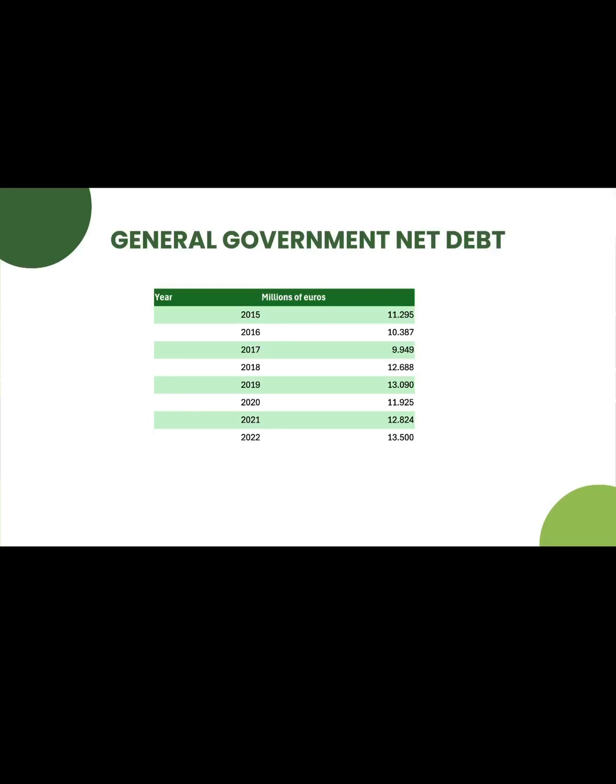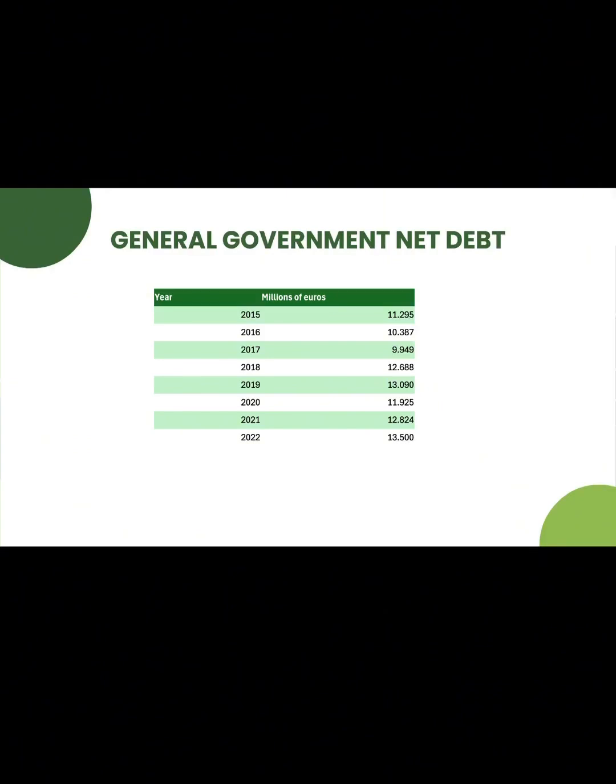This other table presents the net obligation of the Bulgarian general government in millions of euros from 2015 to 2022. During this period, the debt underwent considerable variations. From 2015 to 2017, a reduction is visible, reaching its lowest level in 2017 with 9.949 million euros.